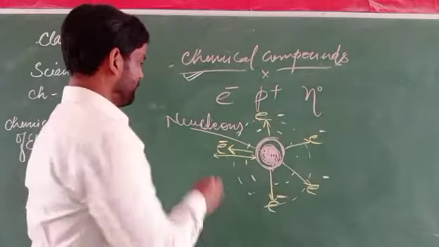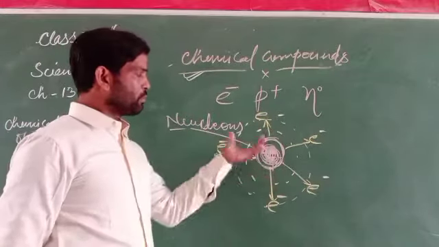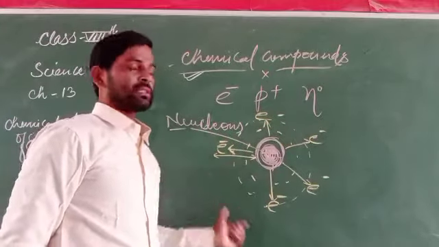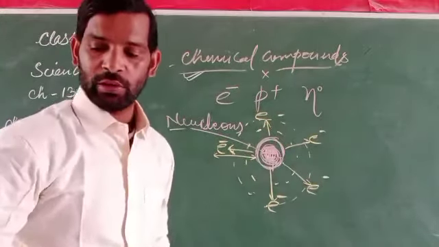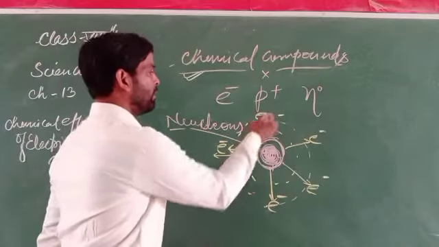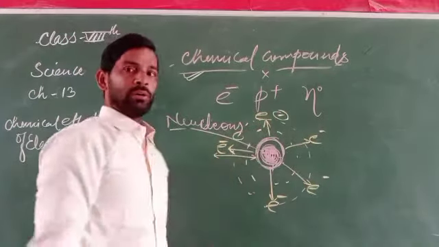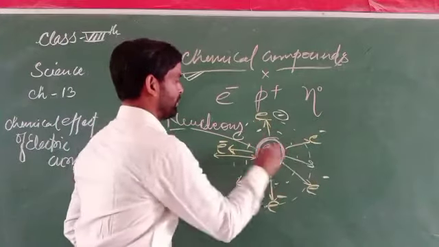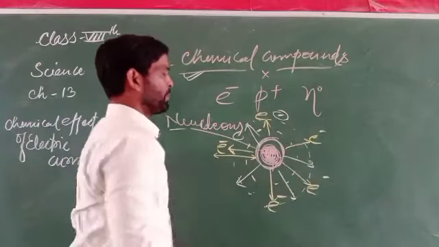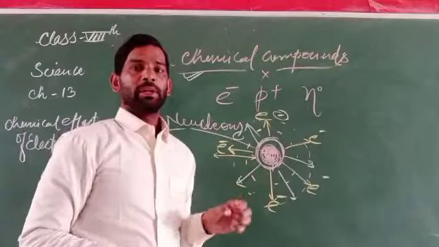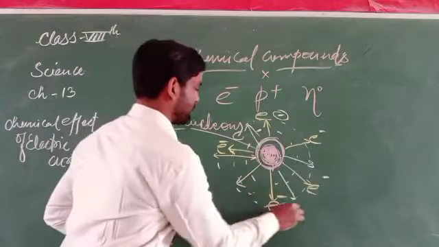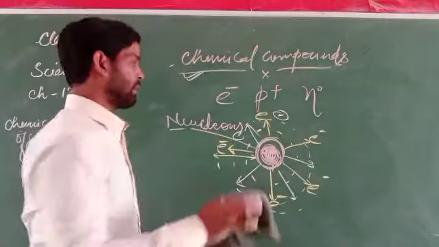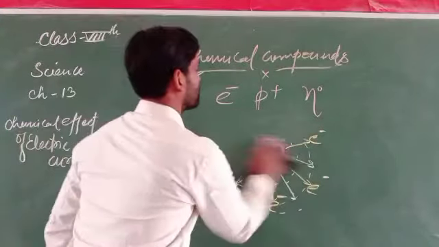So we can say that the nucleons are arranged at the center in the nucleus, and around the nucleus there is a distribution of electrons that are negative. In this manner electrons, protons and neutrons are arranged.